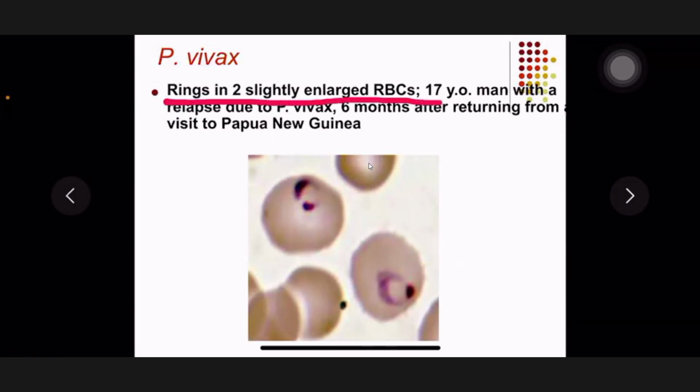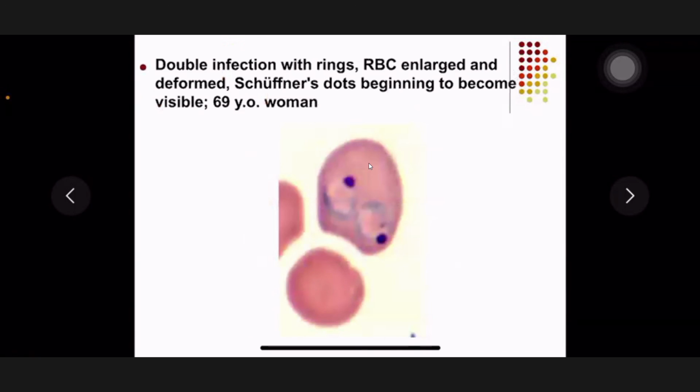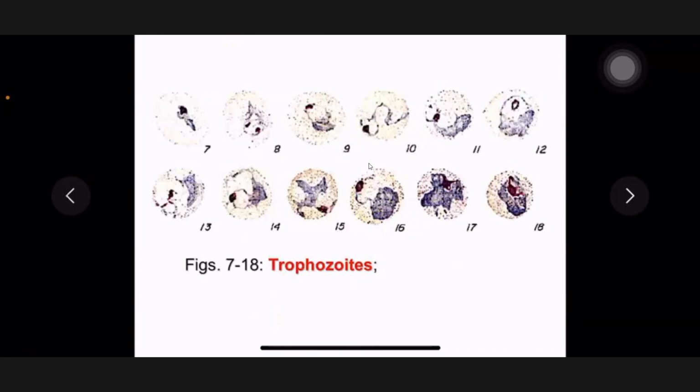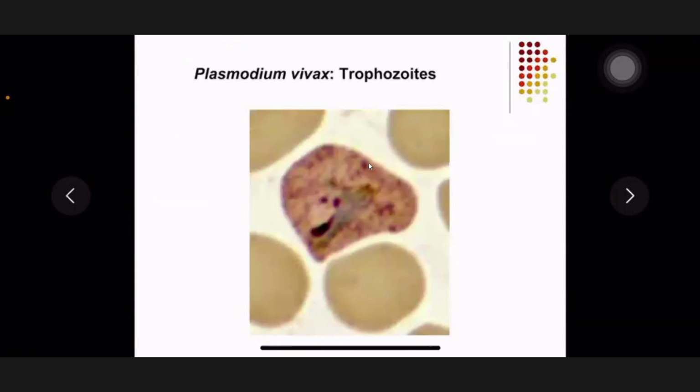This blood smear is from a 17-year-old with a relapse due to Plasmodium vivax. It's also another ring form, but a later ring form, a little bigger than this one. Now here, double infection: there are two ring forms in one RBC. Then see here, a later trophozoite because it has Schüffner's dots. Then another later trophozoite, and we can find that this RBC is bigger than normal.